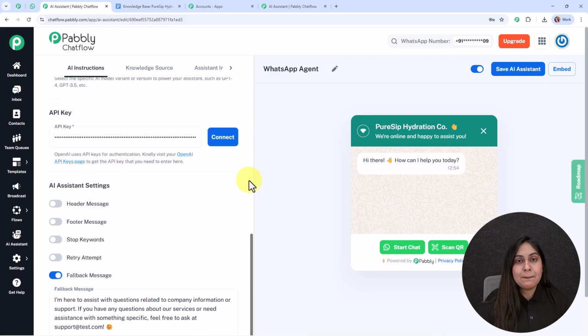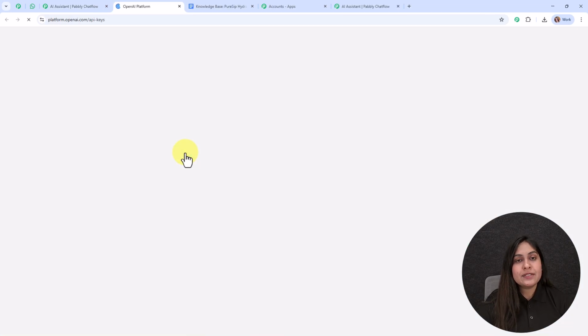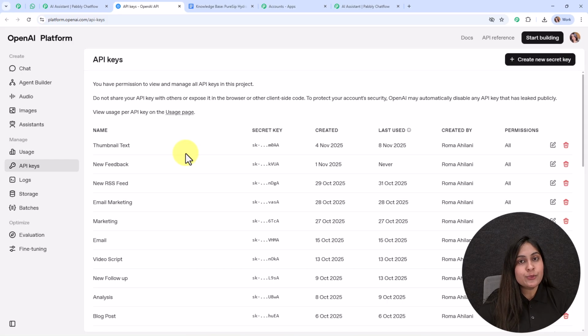Then comes the API key. It says OpenAI uses API keys for authentication. Kindly visit your OpenAI API keys page to get the API key that you need to enter here. By clicking on this hyperlink available over here, it is going to direct you to the API keys window of your OpenAI account. It easily got connected because I was already logged in to my OpenAI account in the same browser. Alright, so now you have reached the API keys window.